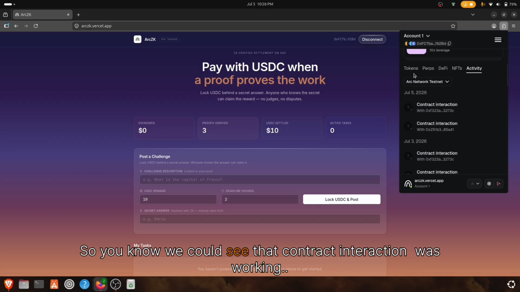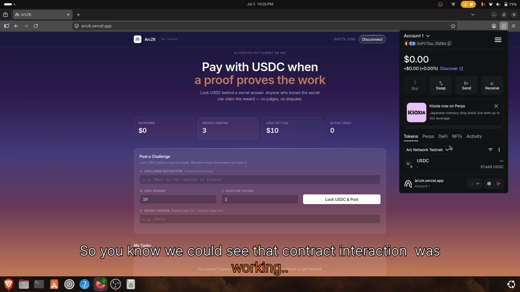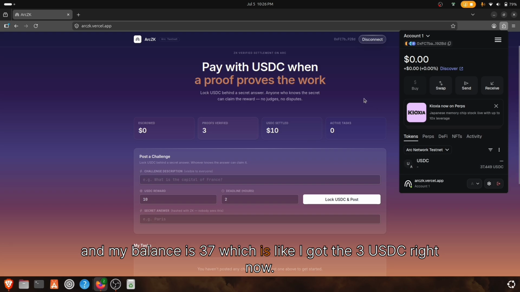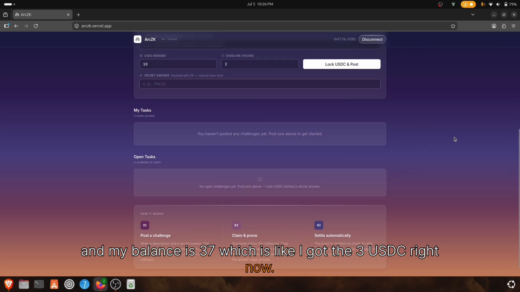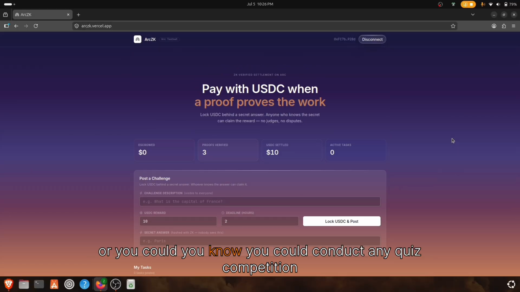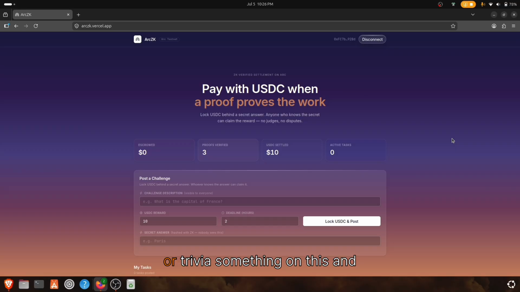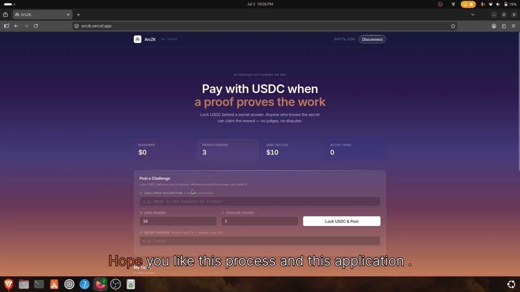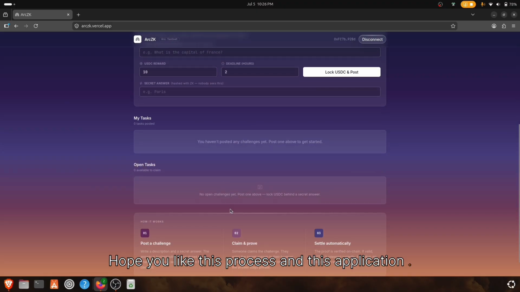So we could see that a contract interaction was working and my balance is 37, which means I got the 3 USDC just now. And that's how it works. You could try this and post your own questions, or conduct a quiz competition or trivia on this, and reward someone who could potentially answer whatever question you post on chain via this app. So that's how the whole process goes. Hope you like this process and this application. That's it.